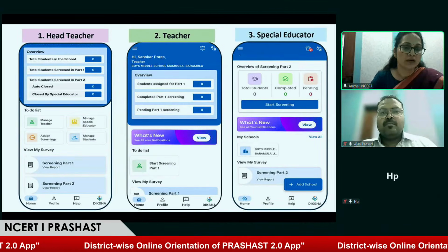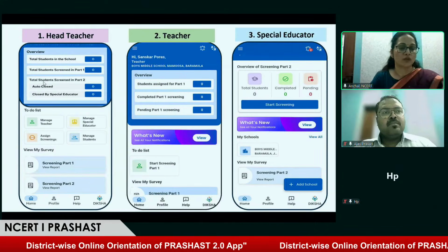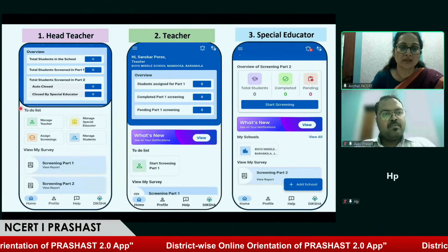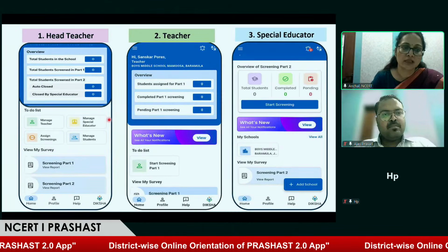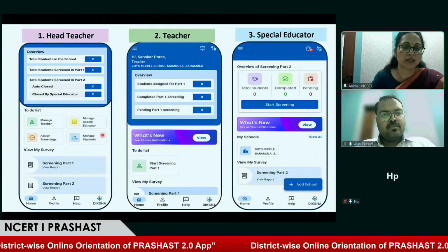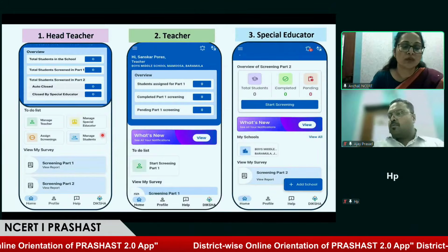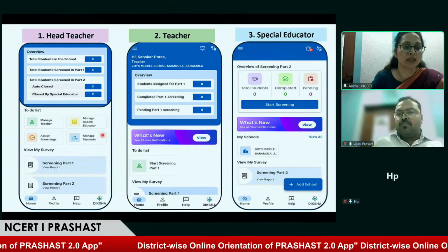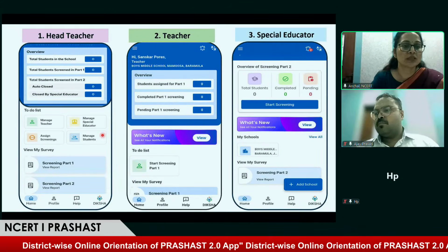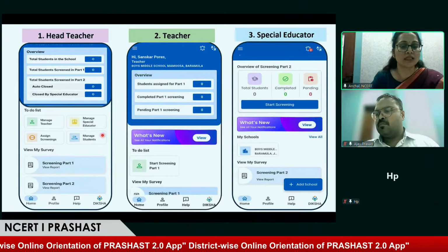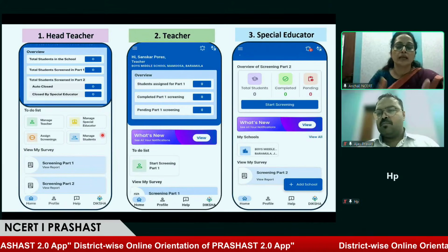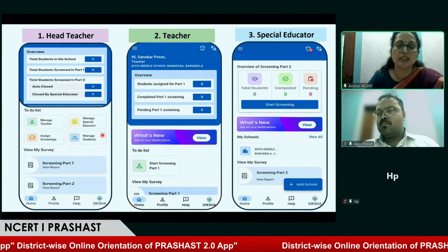Now come to the first screen, the head teacher screen. At the top you can see the overview option. In the middle you can see the to-do list, where he or she can manage teacher, manage special educator, assign screening, and manage student. There are 4 options which can be performed by the head teacher in this application. At the bottom you can see view my survey. So the head teacher has the option to see the screening data, part 1 screening and part 2 screening, and they can download these reports.